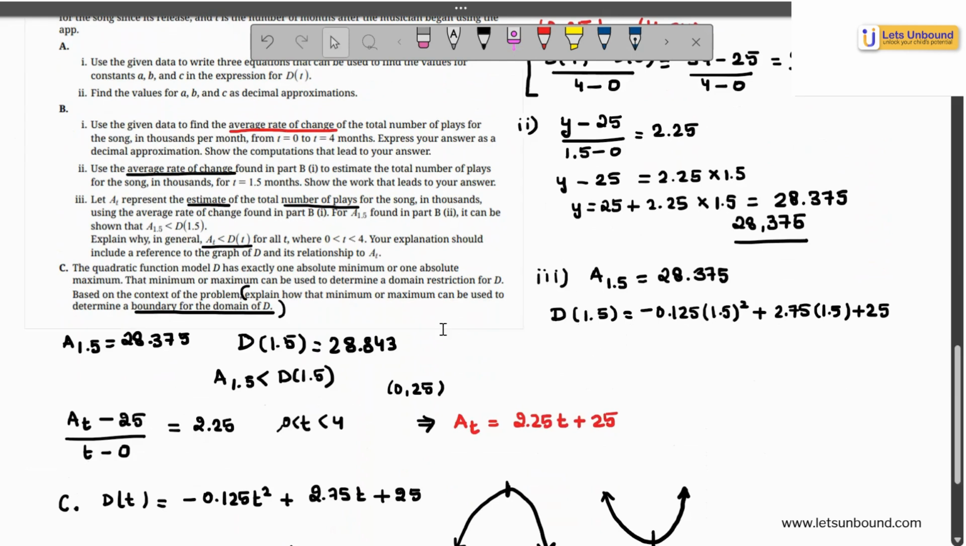Again, we also explored in the C part the minimum or the maximum of the value. So I hope that makes sense for all of you.